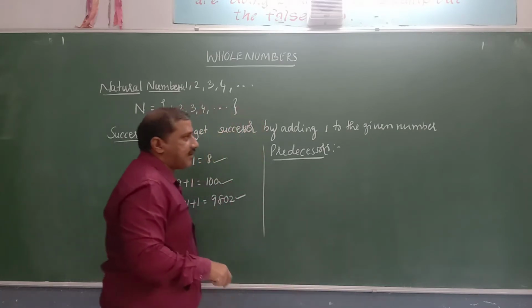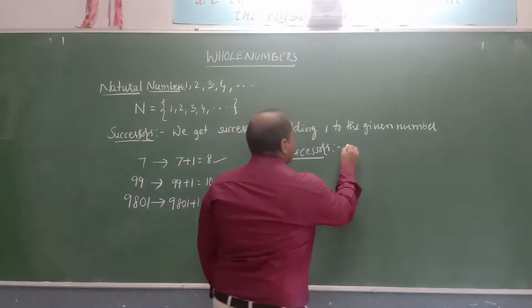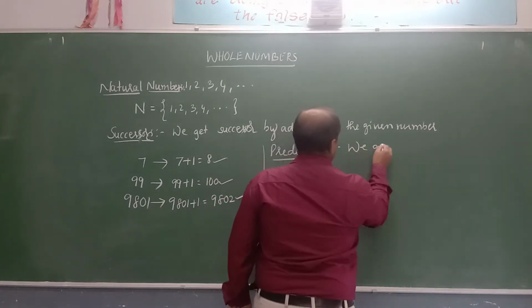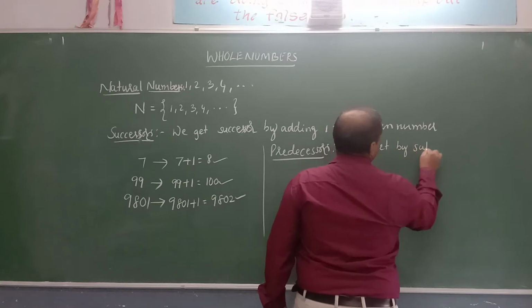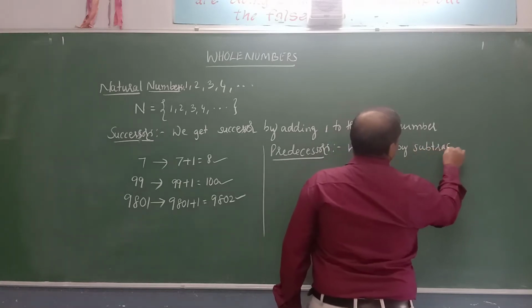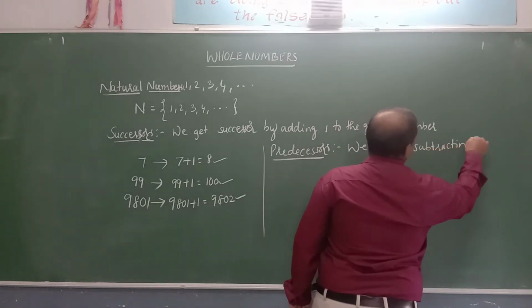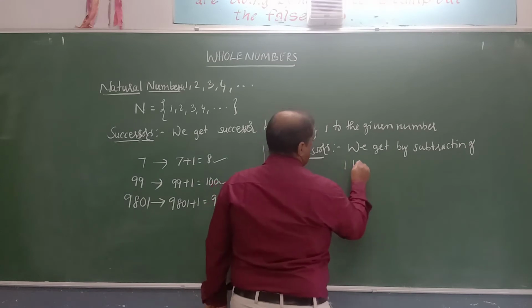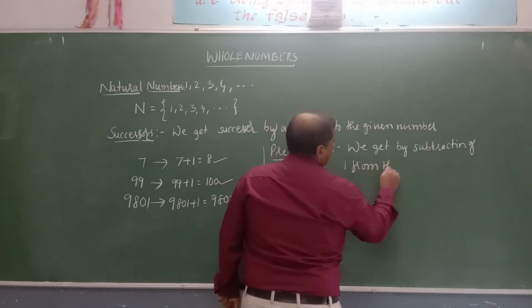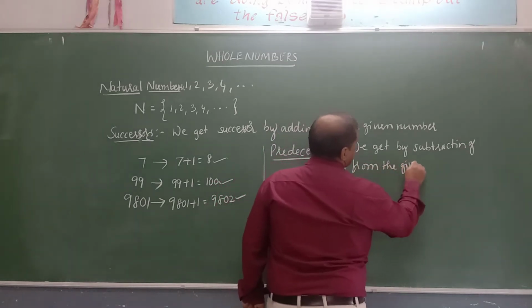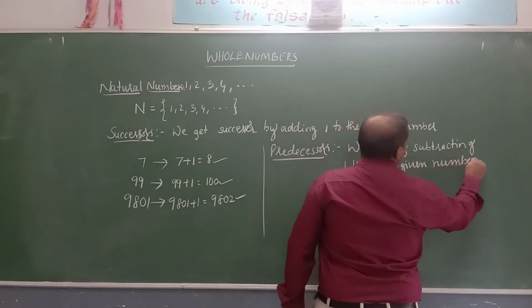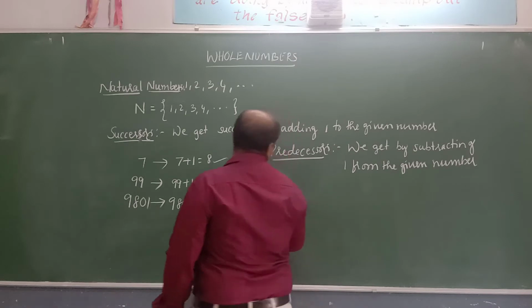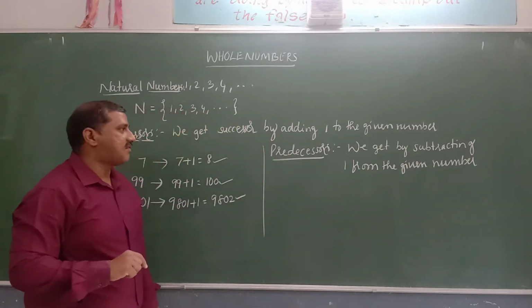We get the predecessor by subtracting 1 from the given number, given natural number.